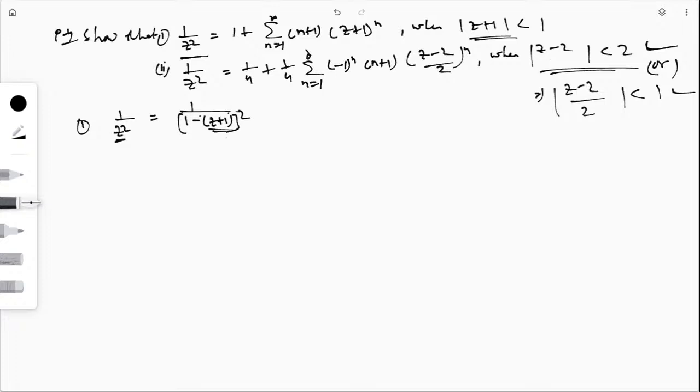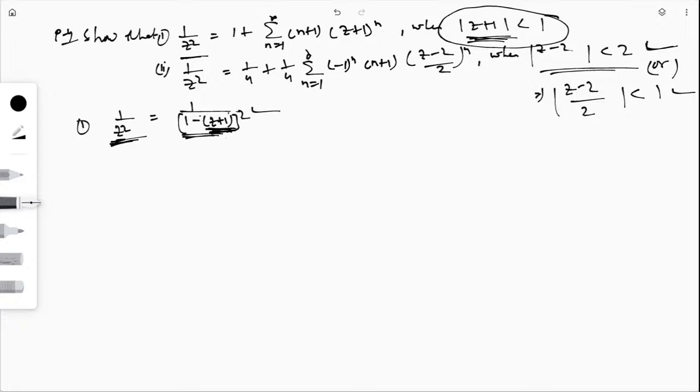Why do we do this? Because we need z + 1 in the expansion. Whatever z is given, I need to write it first as z + 1, then balance it so that it is equal to 1/z². So one way I can write this is 1 divided by (1 - (z + 1)) whole square. This is the crucial step. Why am I writing this in terms of z + 1? Because it is given that |z + 1| < 1, which means the series expansion is about z + 1.